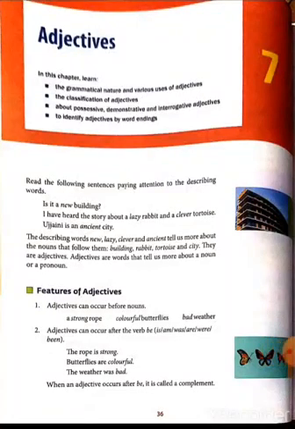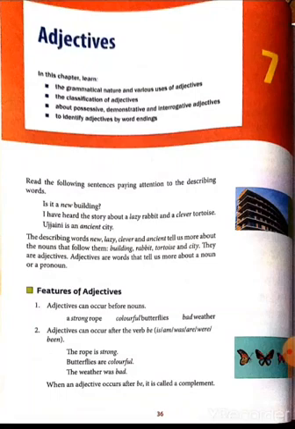This is English class, and today we are going to start chapter 7, adjectives. An adjective is used to describe a noun or a pronoun. First, read the following sentences, paying attention to the describing words.